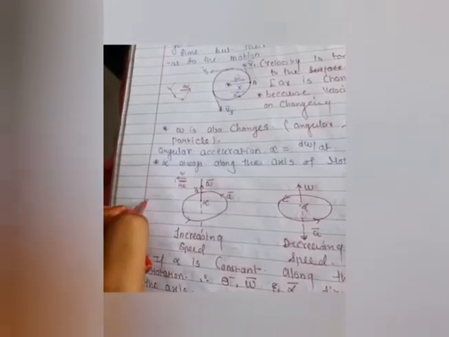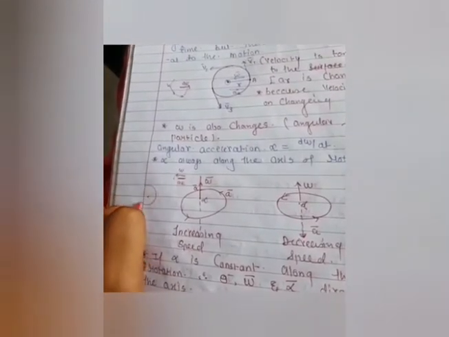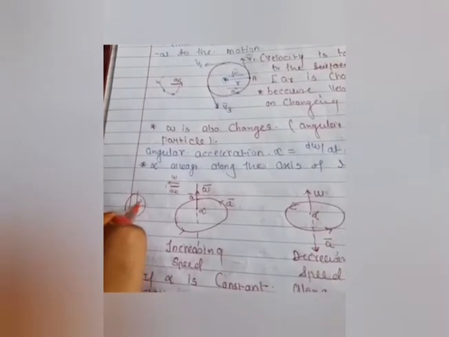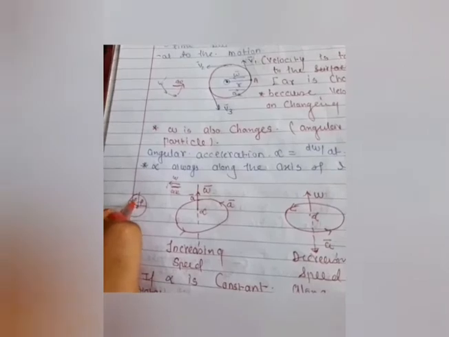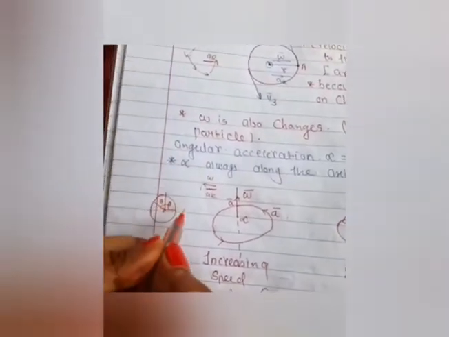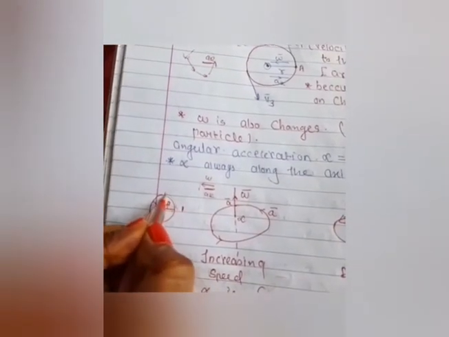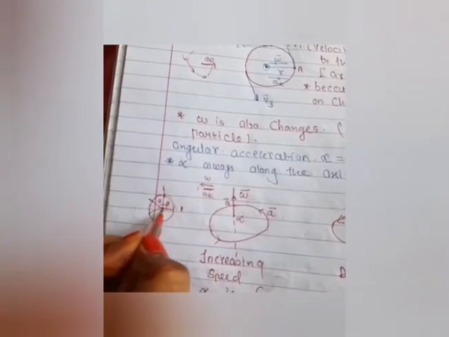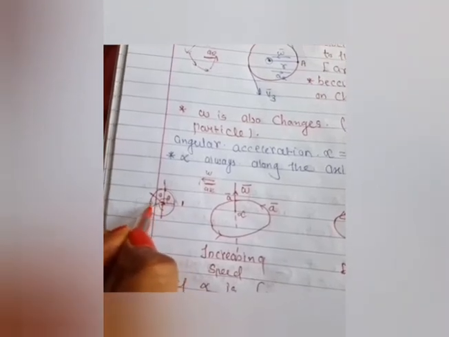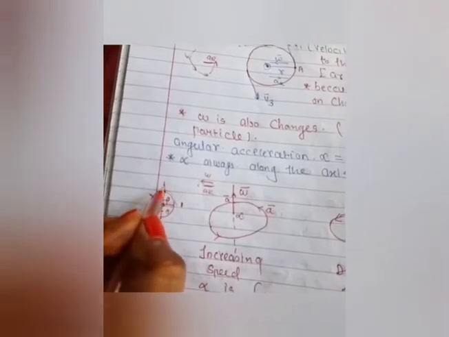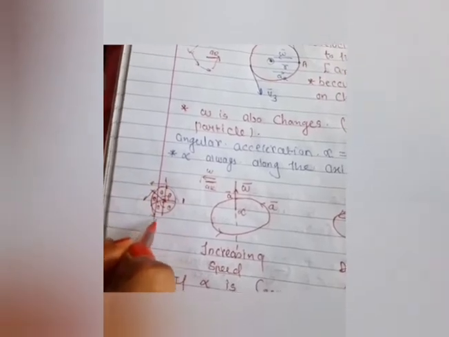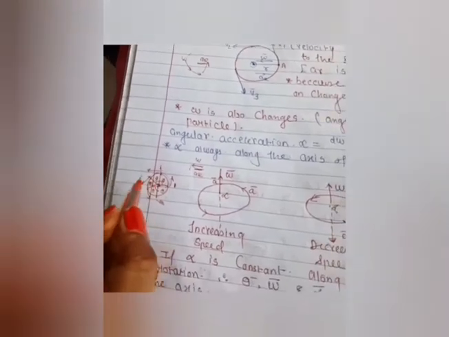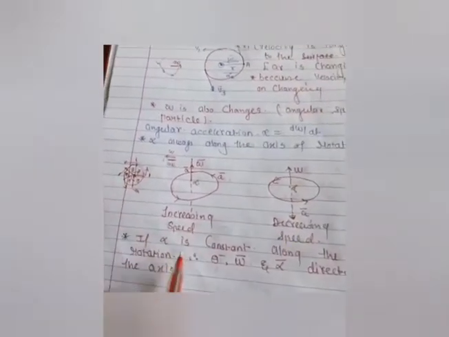If the velocity is constant, at that time it's uniform circular motion, because at every interval of time the angle theta is constant. At 1 second the particle is here, after 1 second the particle is here, after 1 second the particle is here. So here you can see an equal partition of angle theta has happened. At that time velocity is also the same, angular displacement is also the same, all quantities should be the same. Why? Because the speed is constant, the uniform condition.